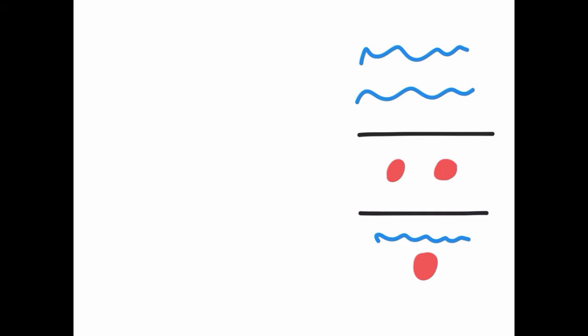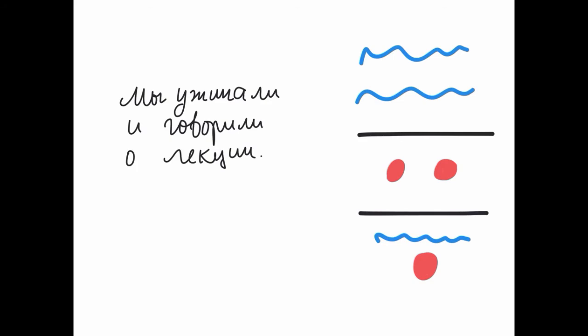Мы ужинали и говорили Алексей. Two imperfective verbs, actions happening at the same time.